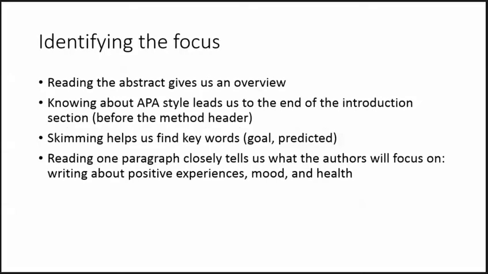So when we identify the focus, reading the abstract gives us an overview. Knowing about APA style leads us to the end of the introduction section. Skimming helps us find key words. And then reading one paragraph closely tells us what the authors will focus on. In this case, writing about positive experiences, mood, and health.